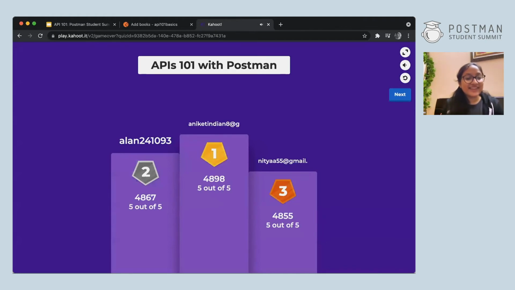The correct answer for the 5th question was all of the above. Authorization, content type, and cookies, all 3 are headers.